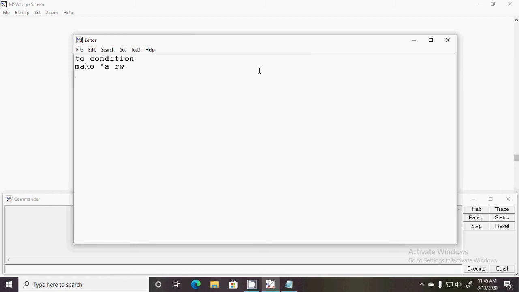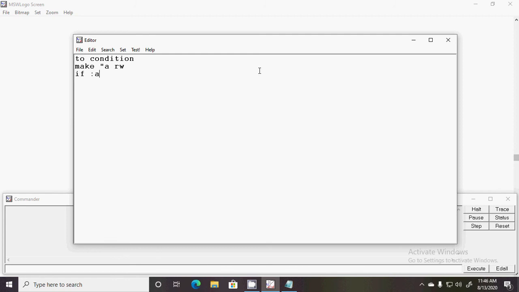Okay, so if, then we write the condition. What condition will we set in order to check whether the value that is carried by a is negative or positive? I hope that you'll draw that number line. At the center 0 is lying, and if you go left side it is all the negative numbers, and if you go right side all the positive numbers. So that means any number that is less than 0 is negative, and if it is greater than 0 that means it is positive.